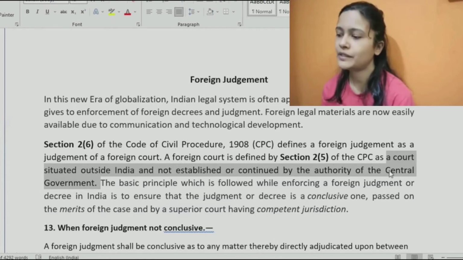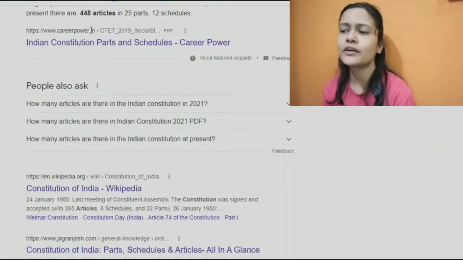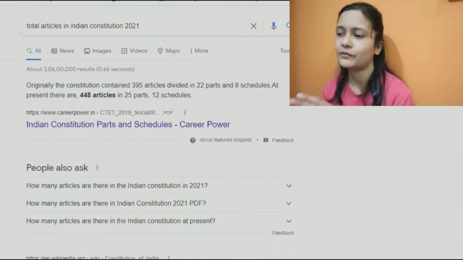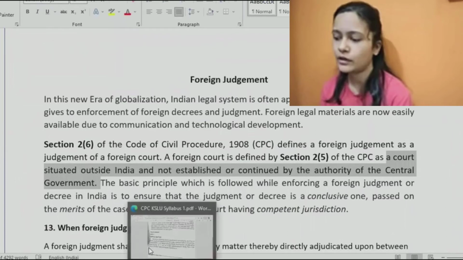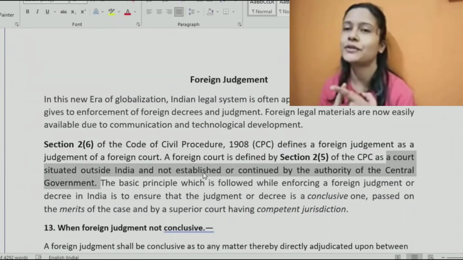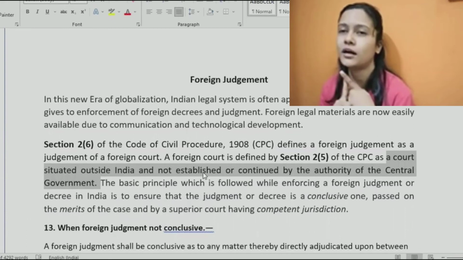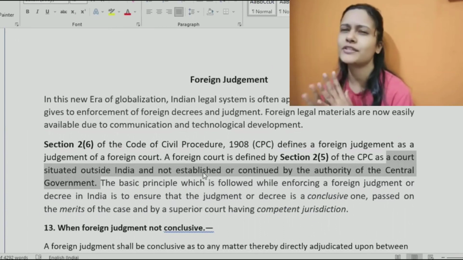When we say authority of the central government, usually there will be a legislation for this as well, right? Different courts are being established, and these courts are not established simply like that. There will be a legislation for that. For high courts, for example, under which legislation was the Bombay High Court established, or the Madras High Court? We get the details, and there we can see powers, functions, and many other things.